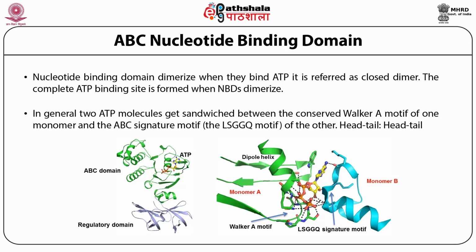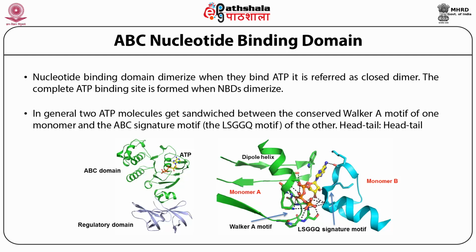On the right side you see the LSGGQ signature motif coming from the other monomer. This LSGGQ signature motif creates a motif which is followed by a helix-loop-helix motif. That is, the 3-10 loop is formed because of this particular LSGGQ. So this provides interactions to stabilize the ATP.